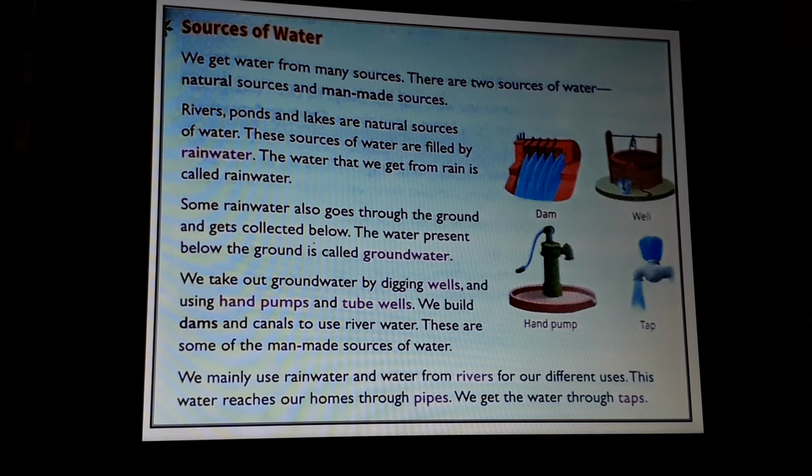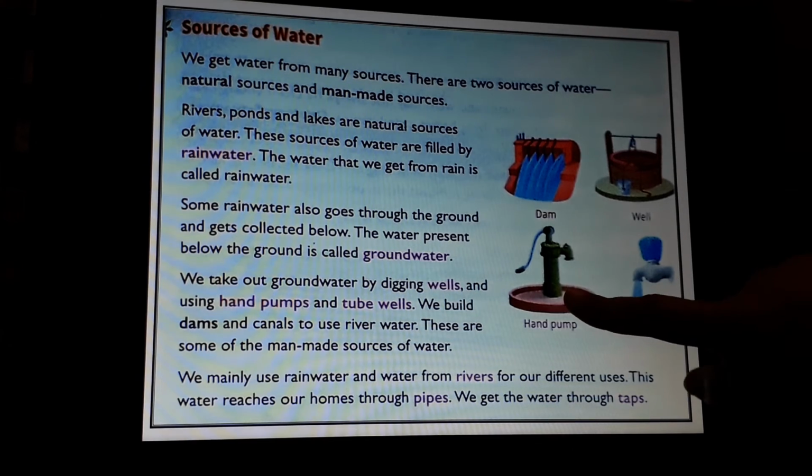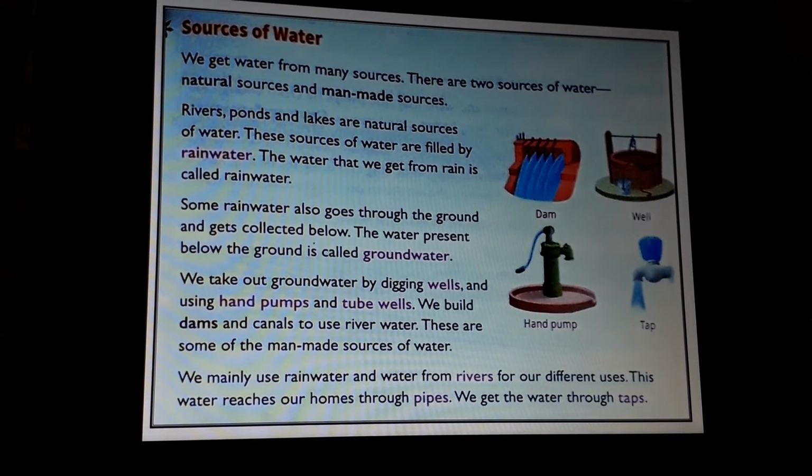We take out groundwater by digging wells and using hand pumps and tube wells. Okay, so how do we take out groundwater? By digging wells. Using hand pumps and tube wells. By these things we take out groundwater.